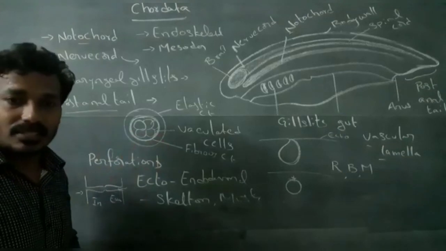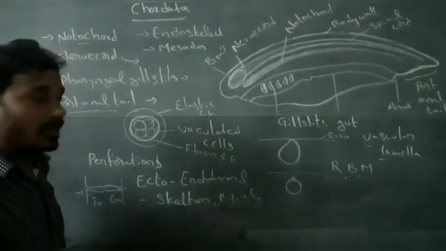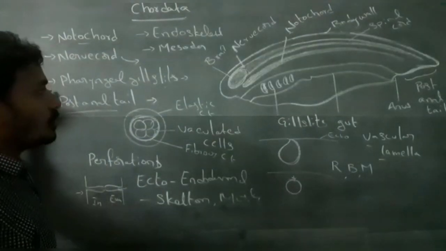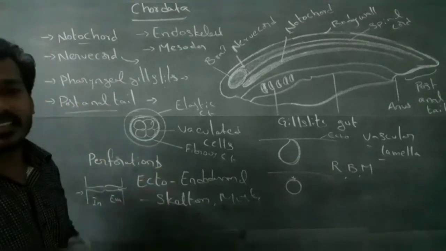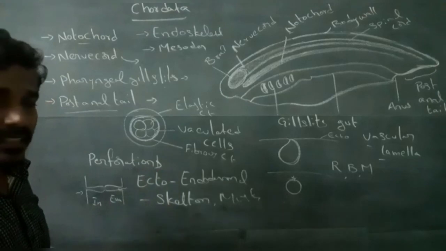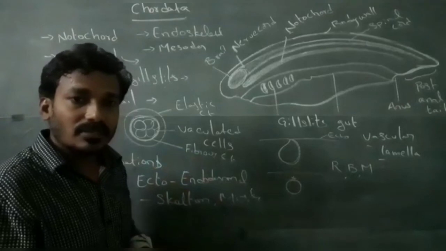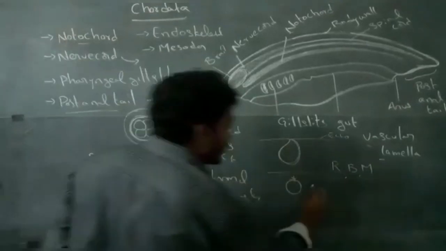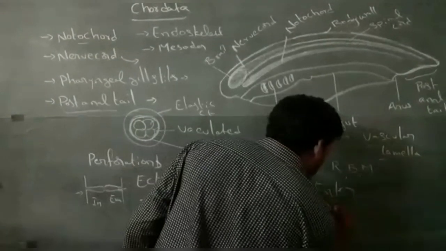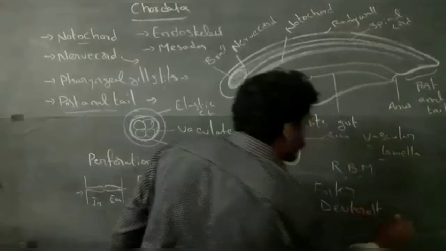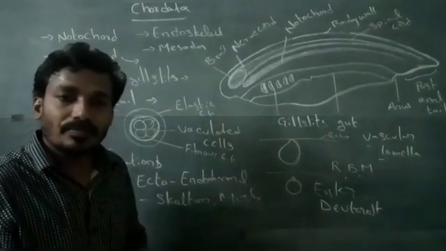Other chordate characters. These are the principal chordate characters: presence of notochord, nerve cord, post-anal tail, and pharyngeal gill slits. Other chordate characters are: these are triploblastic organisms, organ system level of organization, enterocoelomates, and deuterostomes. They have a complete digestive system.